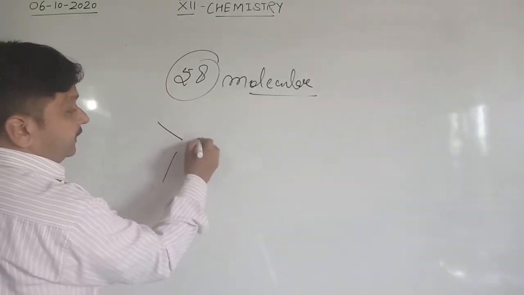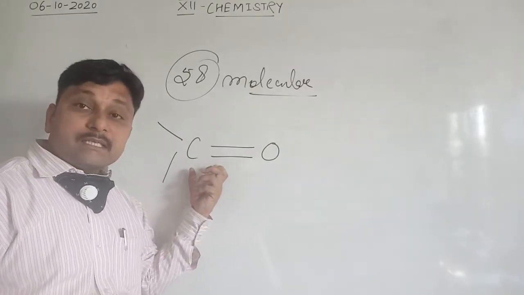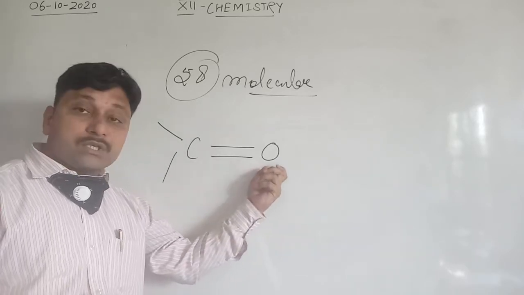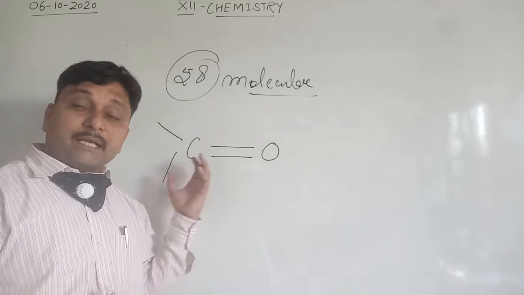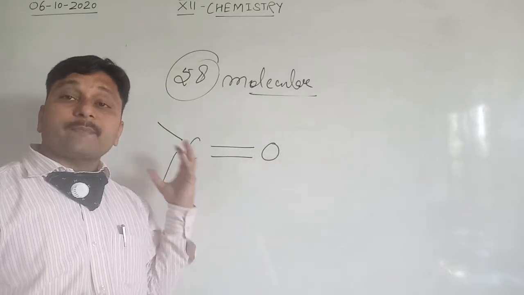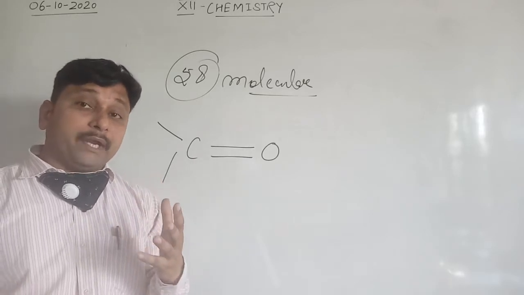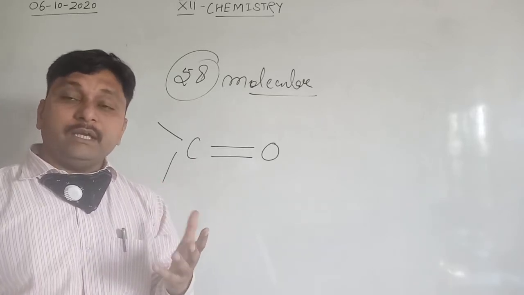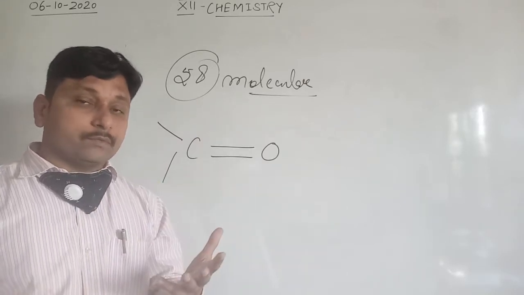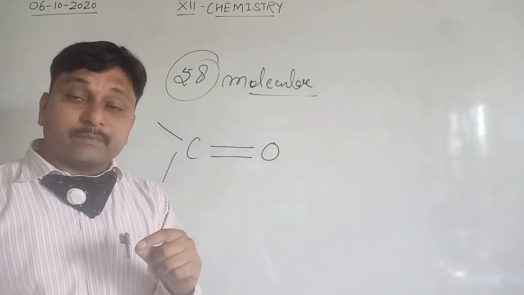In carbonyl compounds, due to this C double bond O, there is a polarity between the C and O. Oxygen is more electronegative and carbon is less electronegative, so the electrons shift towards the oxygen atom, and that shows a dipole moment, mu, greater than 1, near about 2.8. So aldehydes and ketones show dipole interaction.